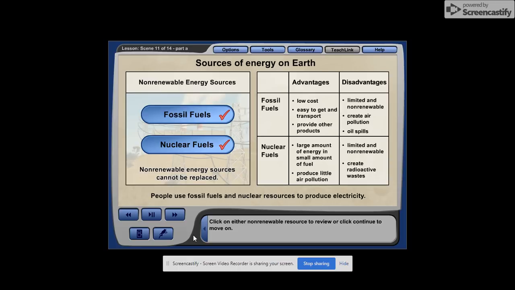Click on either non-renewable resource to review or click Continue to move on.